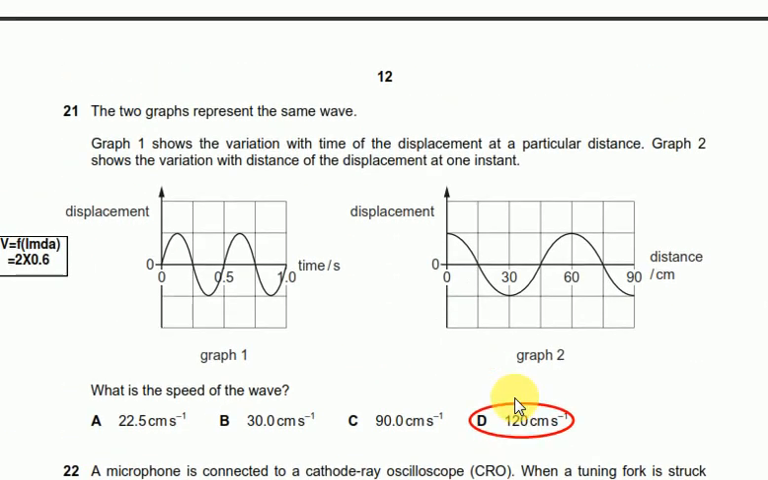Question number 21 says the two graphs represent the same wave. Graph 1 shows the variation with time of the displacement at a particular distance. Graph 2 shows the variation with distance of the displacement at one instant. What is the speed of the wave? The formula for speed is v equals f lambda. We can find the frequency from graph 1. The time period is 0.5, so frequency is 2. From graph 2 we can find the wavelength, which is 60 centimeters or 0.6 meters. So just multiply them: 2 times 0.6 gives 120 centimeters per second. D.